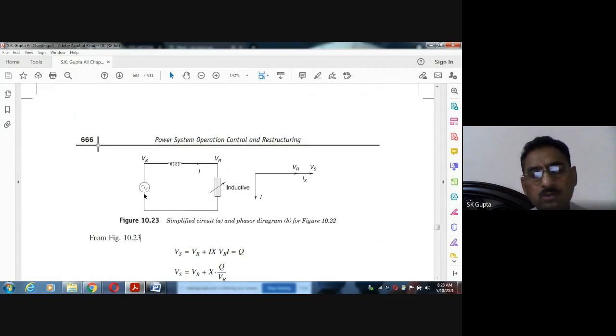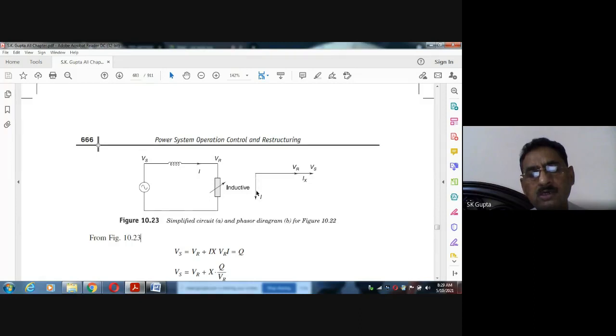It is a voltage source, some generator is there, and this is an inductive load. Because we are studying the effect of reactive power on voltage, we consider only the inductive load. Inductive load means the current will be 90-degree lagging. Say this is the sending end voltage generated here, and this available here is the receiving end voltage. Since it is a purely inductive load, the current is 90-degree lagging.